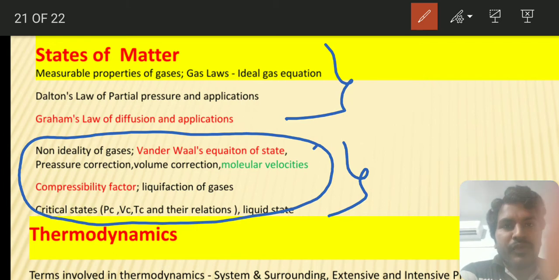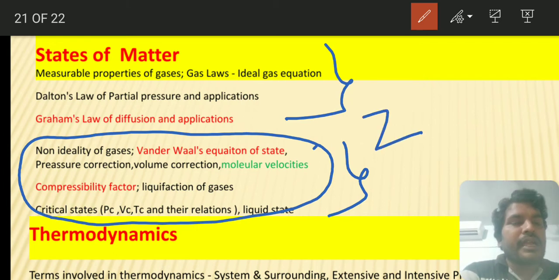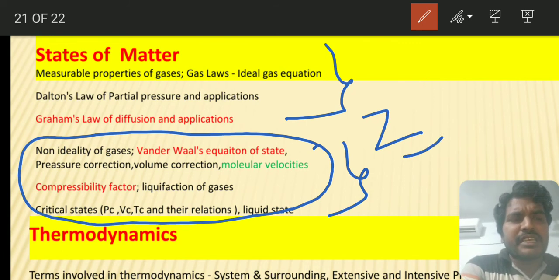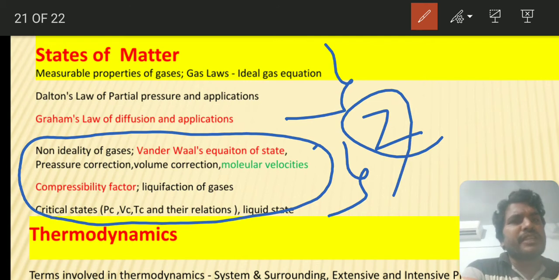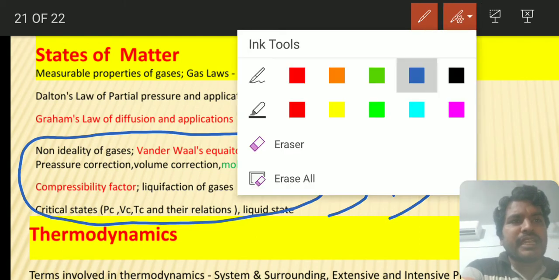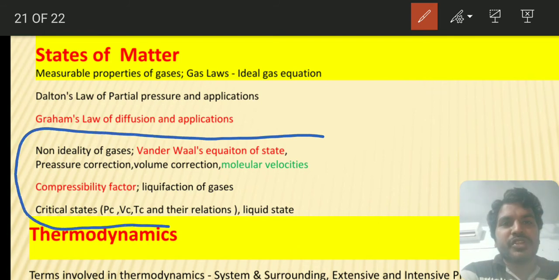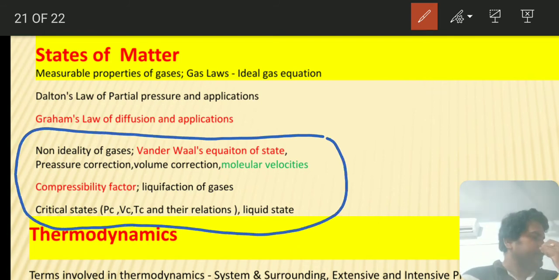The rounded off corner is there, and find the compressibility factor Z value. PV is equal to Z nRT will come. Z is equal to V real by V ideal, whether it will show positive deviation or negative deviation. Those graphs are there based on the Z value, that you go through. From the states of matter, the most neglected corner will be this one, so definitely they can ask you questions from this corner. Be careful with this corner, whatever I am rounding off.